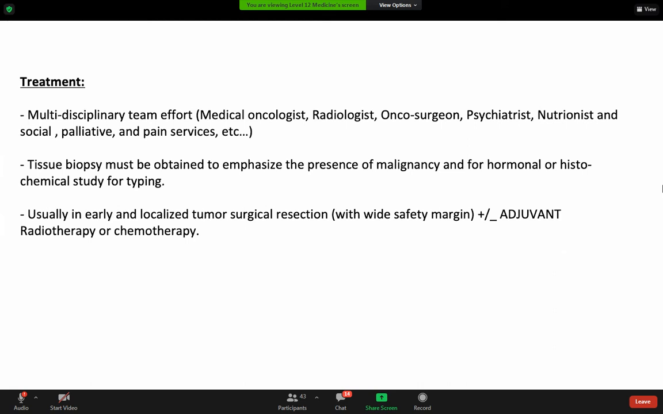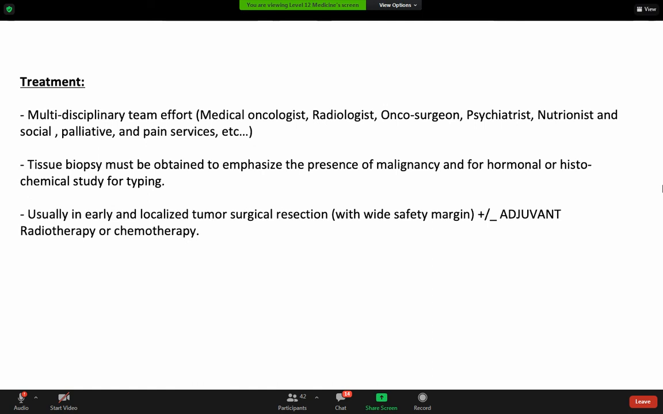Treatment of cancer in general is always by a multidisciplinary team, like medical oncology, radiology, oncosurgeon, psychiatrist, nutrition, palliative. Tissue biopsy must be obtained to confirm the presence of malignancy and for hormonal and histochemical study. Usually in early and localized tumor, surgical resection. I mean, usually in the early or localized or intermediate stage, surgical resection plays a major role in the treatment with some adjunctive radiotherapy or chemotherapy.